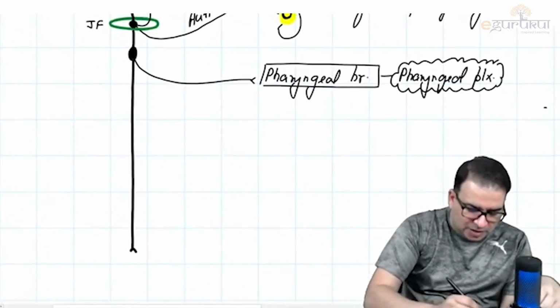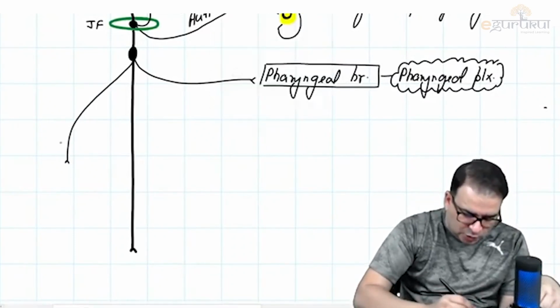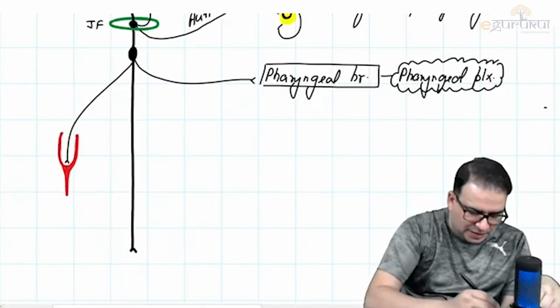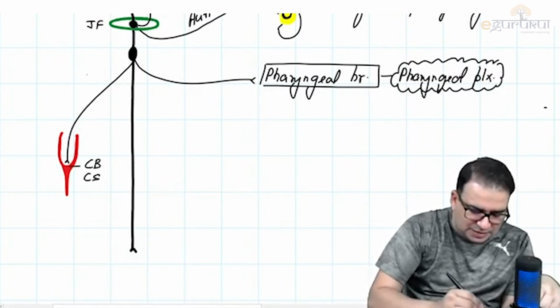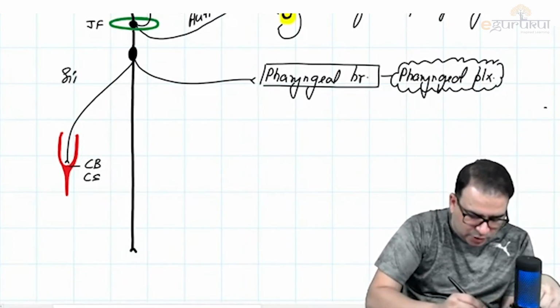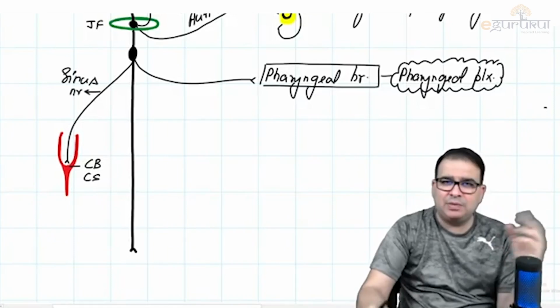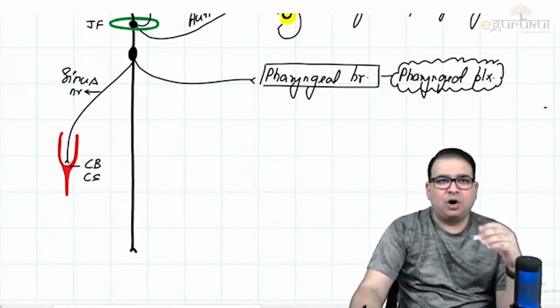Something common in this nerve and the glossopharyngeal nerve is that this also is going to supply the carotid body and carotid sinus. Vagus nerve and glossopharyngeal nerve, they both supply the carotid body and carotid sinus. So I'm writing CB and CS, carotid body and carotid sinus. This is simply called the carotid nerve or sinus nerve, whatever you call it. Don't call it nerve of Hering. Nerve of Hering was the name given to the branch of glossopharyngeal. This is simply called a carotid branch or sinus nerve.